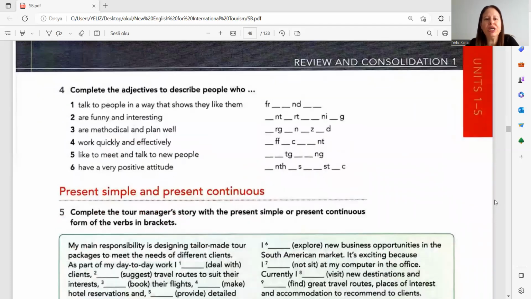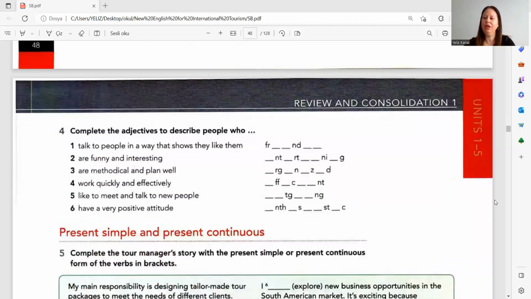We are going to complete the adjectives to describe people here. Okay. Well, some letters are given, so we are going to try to find what they are. One, people who talk to people in a way that shows they like them. So what is that? How do we describe people like them? It's friendly, right? Friendly people.